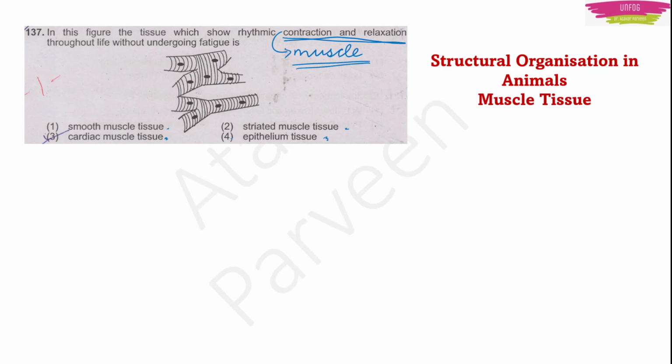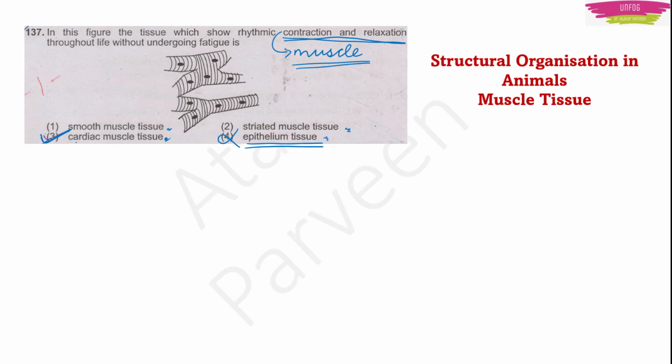So by this, you can eliminate, you can remove this 4th option, because epithelium tissue is not a muscle. So you can remove option number 4. Now we have to find out between smooth muscles, cardiac muscles and striated muscle tissues. But the answer here is the cardiac muscle tissue. Now you will ask, how is this the correct answer?